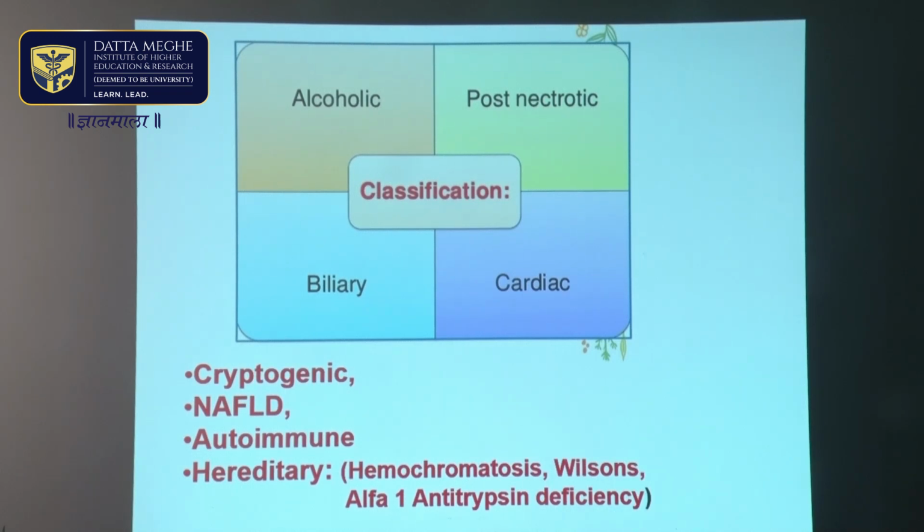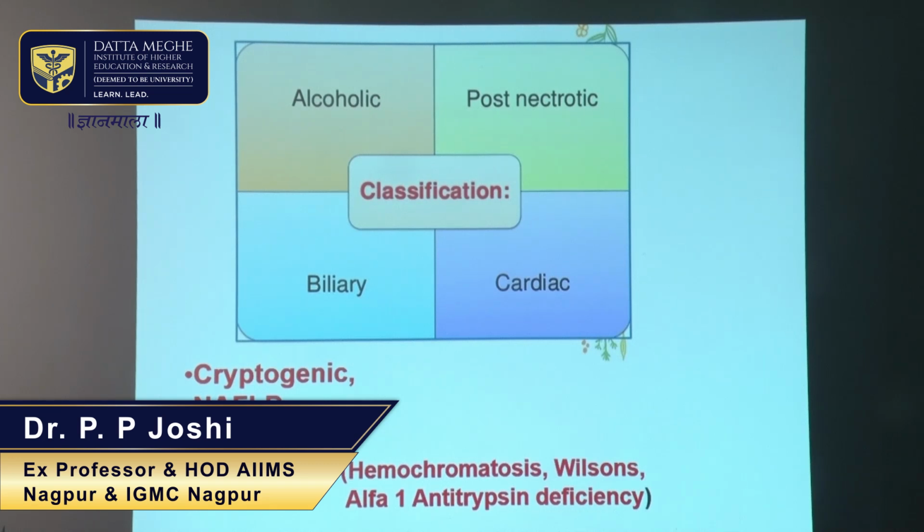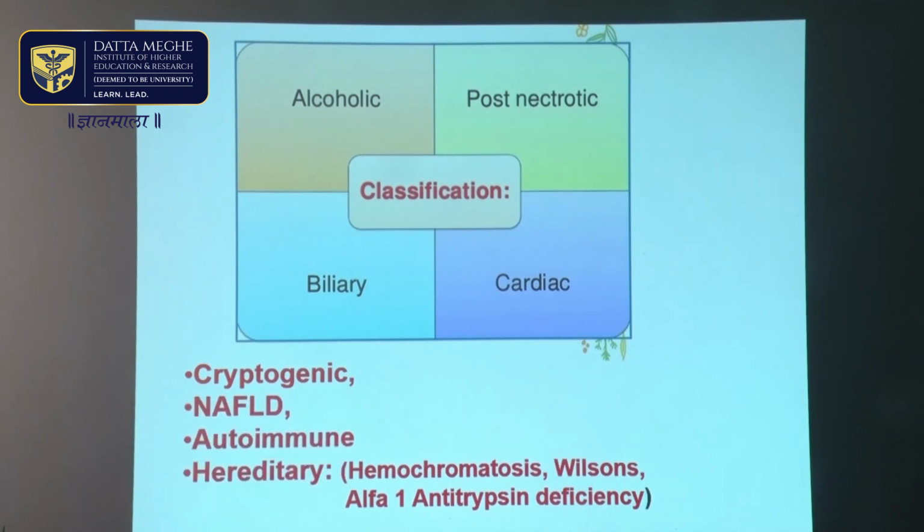Non-alcoholic fatty liver disease is now emerging as a very important cause of cirrhosis of liver. Nearly 1/3 of our population suffers from non-alcoholic fatty liver disease, which can sometimes progress to cirrhosis of liver. So, it's a lifestyle-driven disease. Another cause of cirrhosis is autoimmune. I will talk about it subsequently. And certain hereditary causes should also be looked for, especially in younger patients.